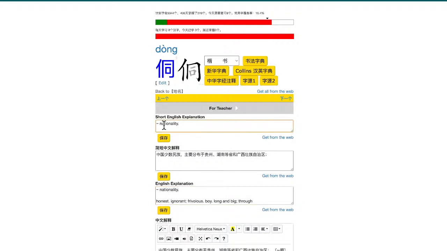Just remember this is used as the name of a minority group in China called the Dongzhu. The right hand side, tong, represents the sound. So dong, tong, Dongzhu.